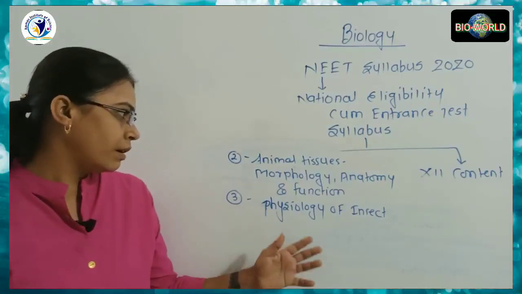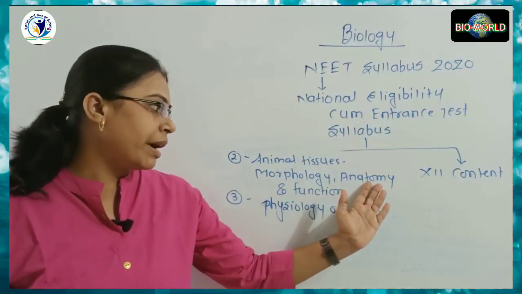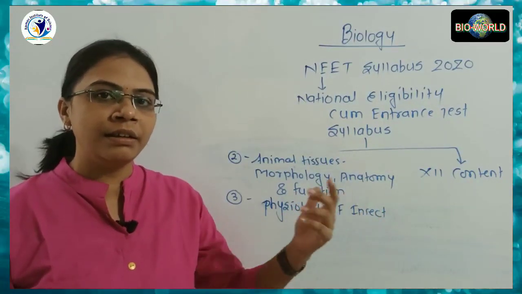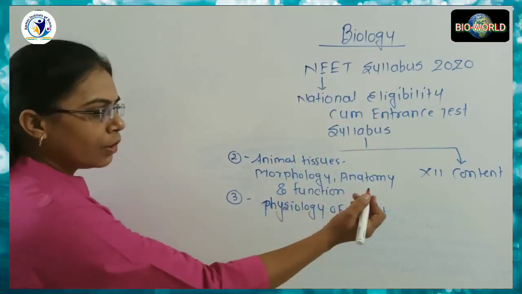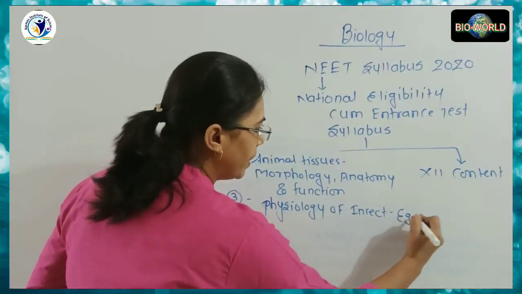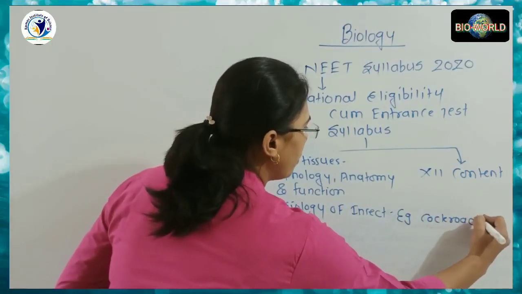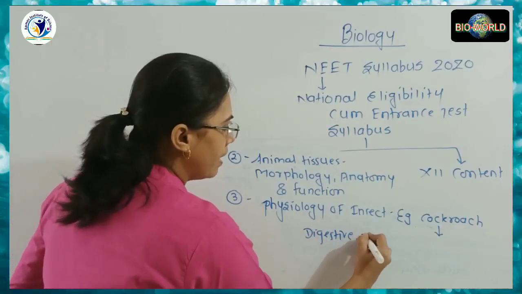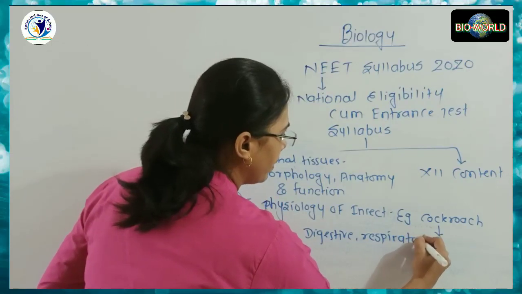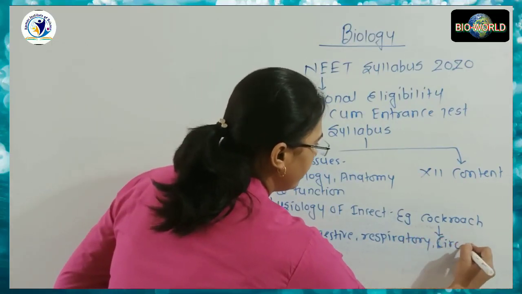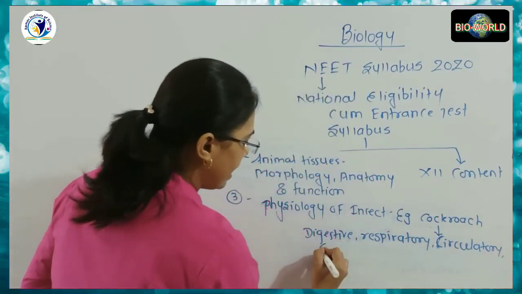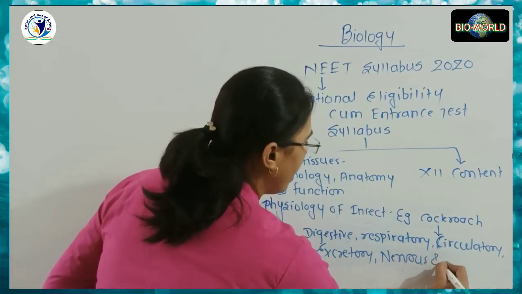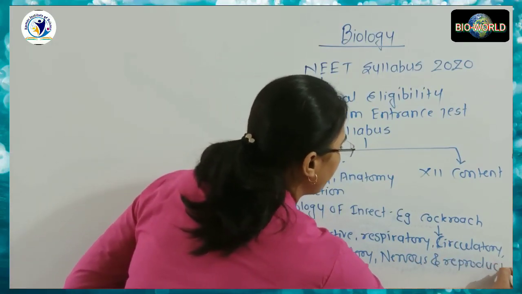Now you may wonder what is meant by morphology, anatomy, and physiology. So it will be discussed in the next detailed lecture. So we will see further. So the physiology of insect, and here the example is cockroach. In this topic we are going to discuss the digestive system, respiratory system, then circulatory system, excretory, nervous and reproductive system of cockroach.